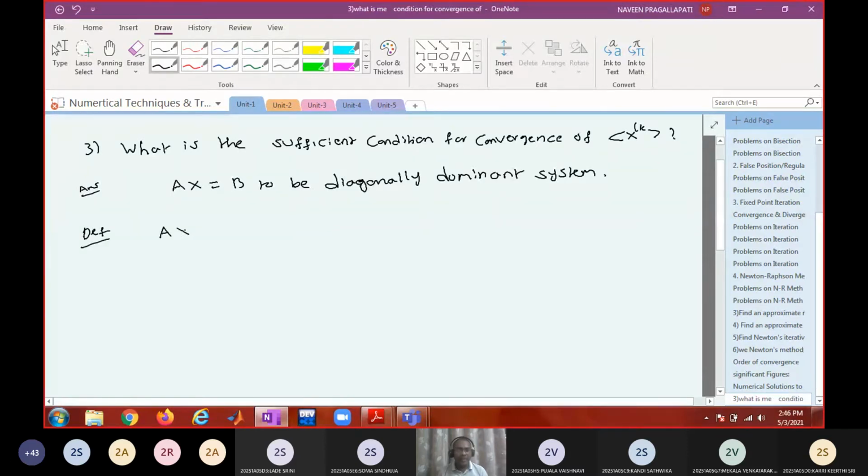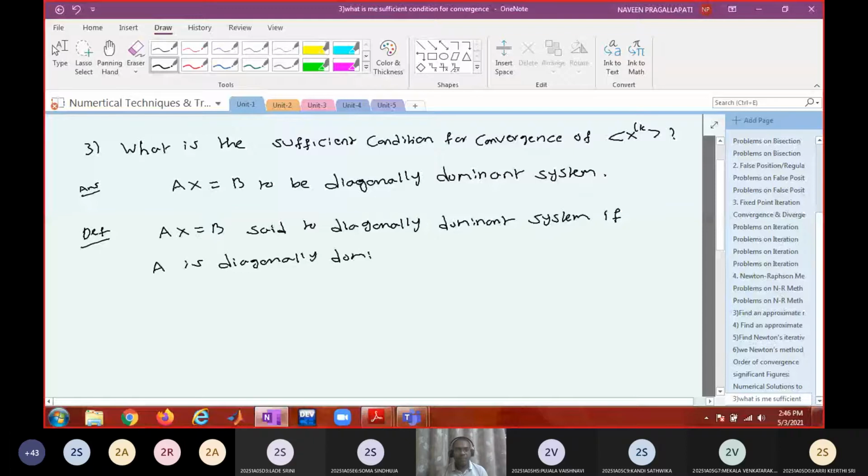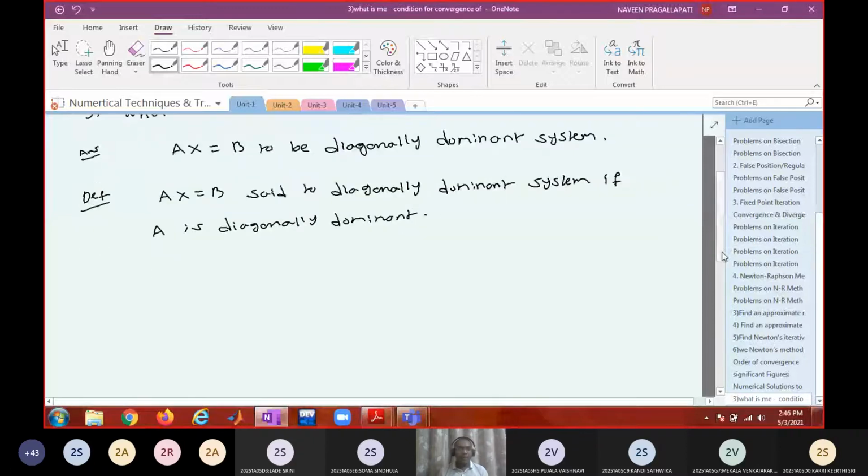So Ax = b is said to be a diagonally dominant system if A is diagonally dominant. Okay, so what do you mean by diagonally dominant matrix? We say the system is a diagonally dominant system if the coefficient matrix A is diagonally dominant. Now the question is, what do you mean by a diagonally dominant matrix?